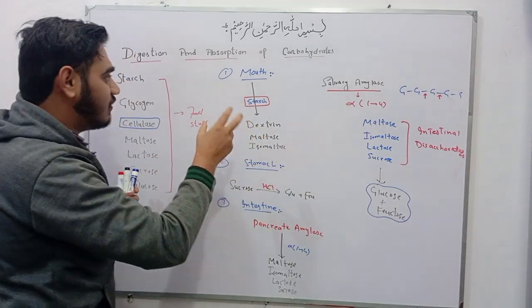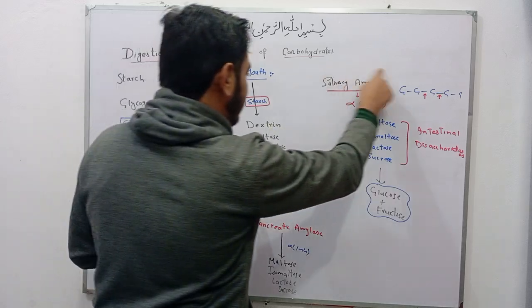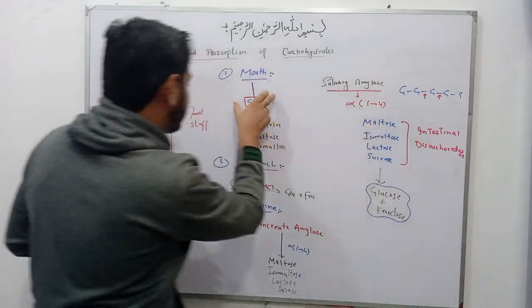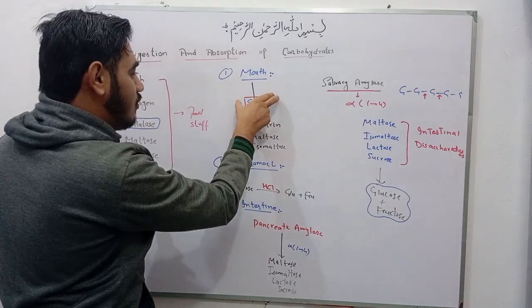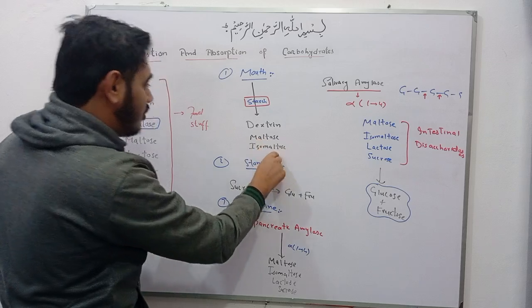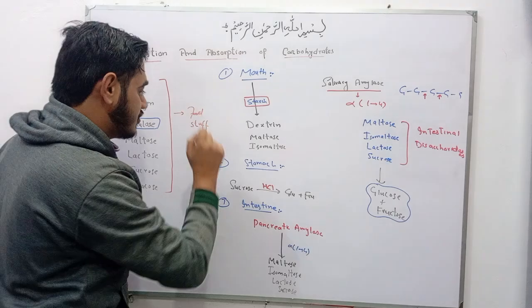So the starting step for the digestion of carbohydrate is mouth. In mouth, there is a release of this salivary amylase enzyme that acts upon a 1,4 glycosidic bond of the starch, and starch is made up of amylose and amylopectin, and convert it into dextrin, maltose and isomaltose, and in mouth there is a partial digestion of this starch.